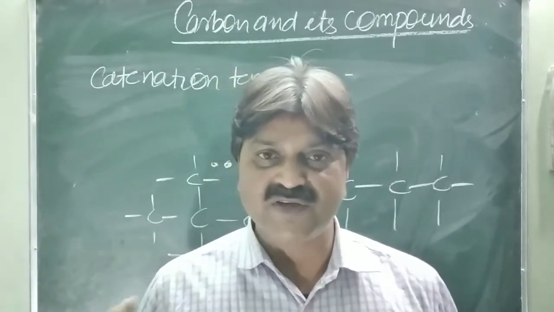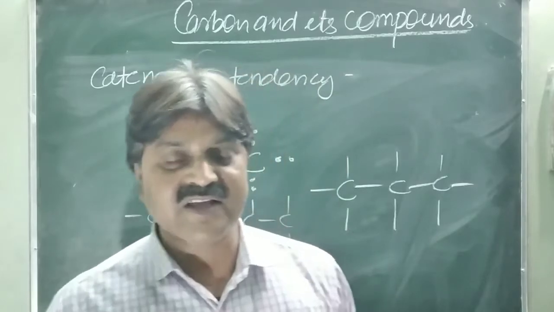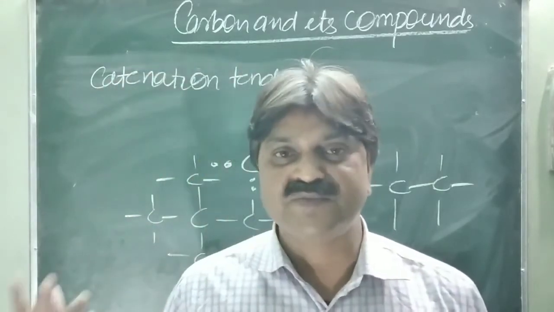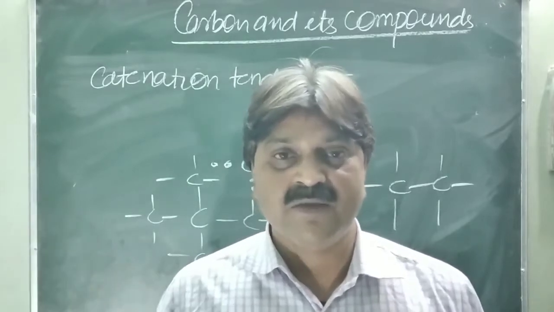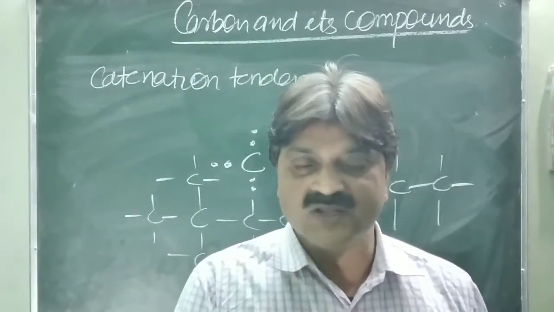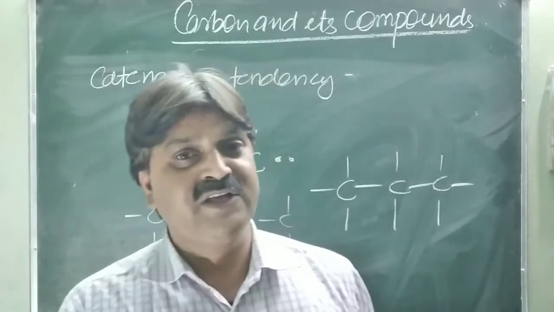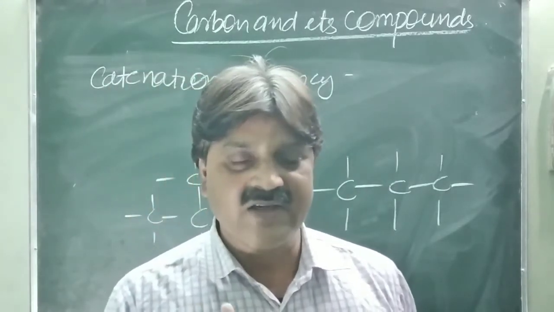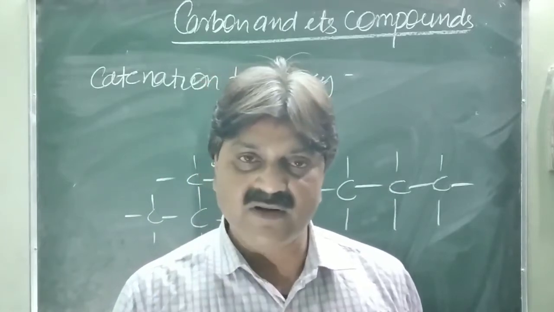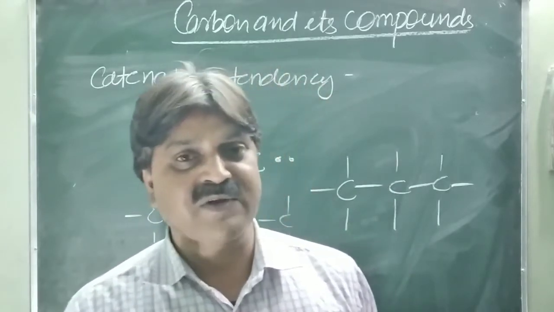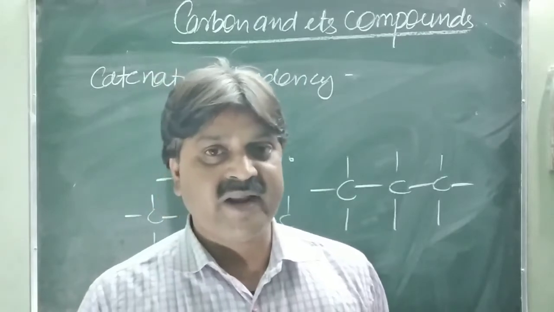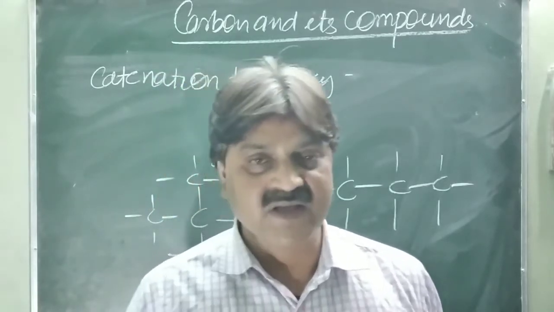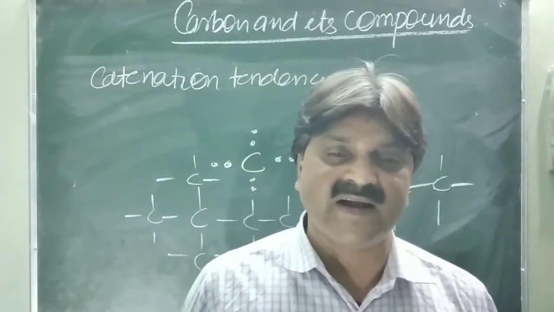There are a number of branches of chemistry: inorganic chemistry, organic chemistry, physical chemistry, analytical chemistry, agrochemistry. But basically you should know the two branches, inorganic and organic. Organic compounds are prepared from carbon, whereas inorganic compounds have no carbon atom, except carbon dioxide, carbonates, and the nitrile CN group.